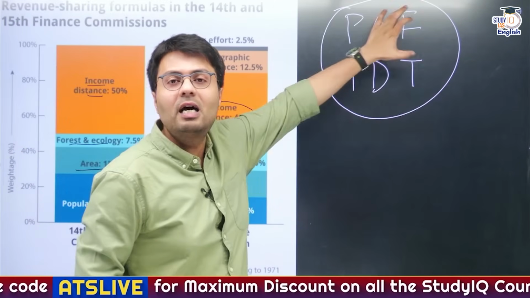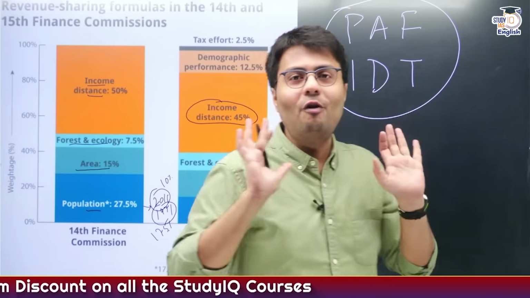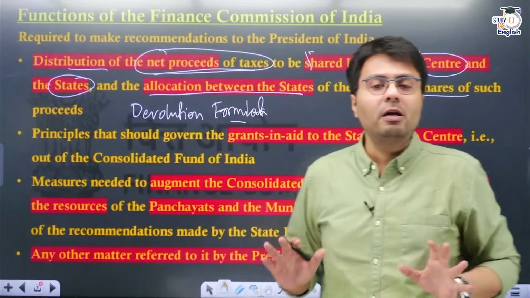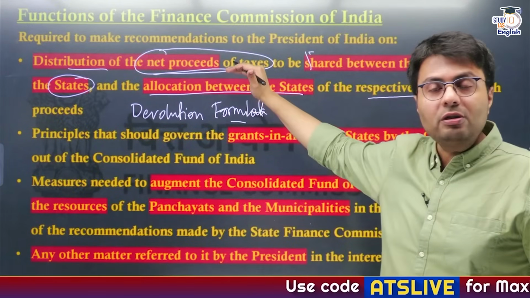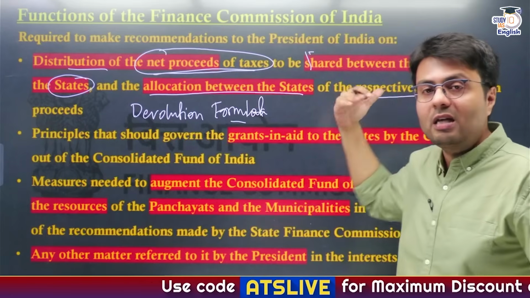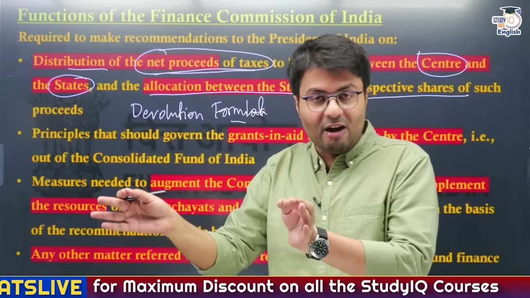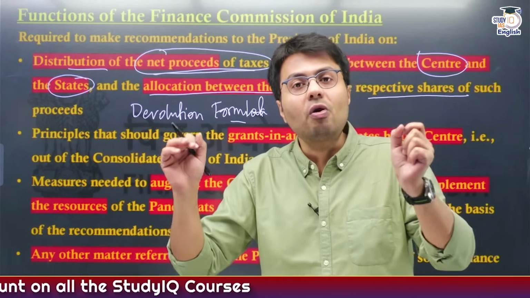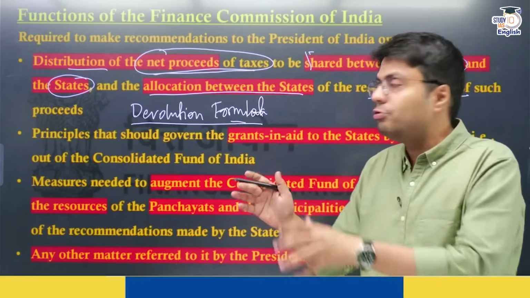Once again, Pakistan Air Force, India destroyed them. You will remember it because of Operation Sindoor. Understand? So this is the most important responsibility of Finance Commission. It determines net proceeds of taxes and then decides how this proceeds of taxes will be shared between central and state government, that is vertical devolution, and among various state governments, that is horizontal distribution or devolution through what is called a devolution formula.